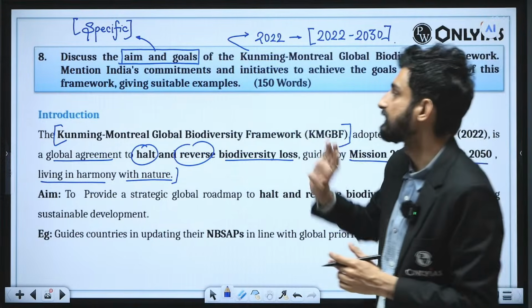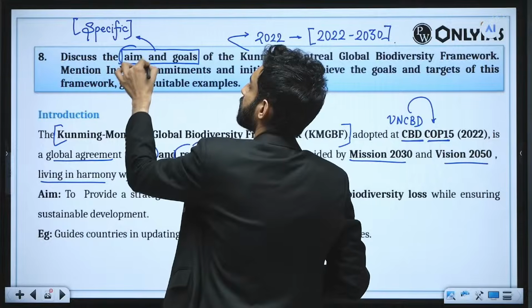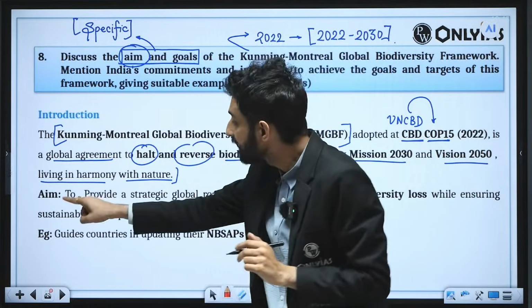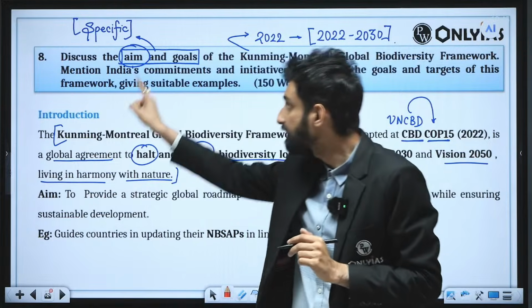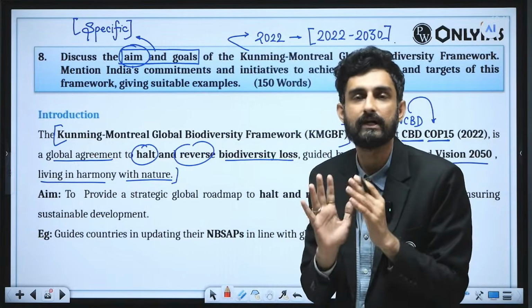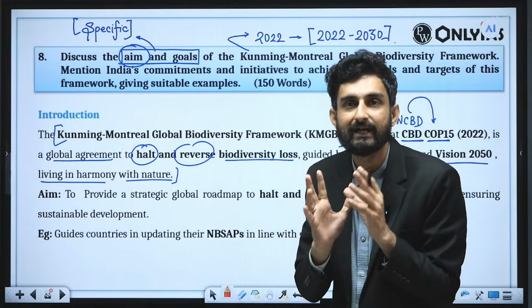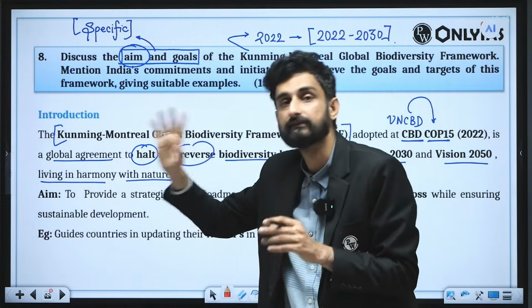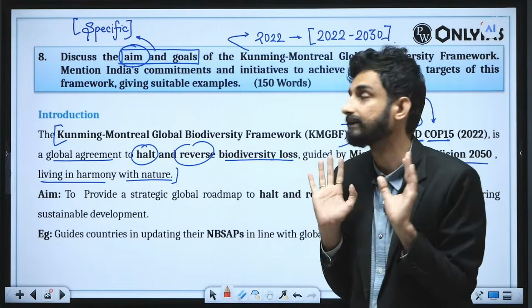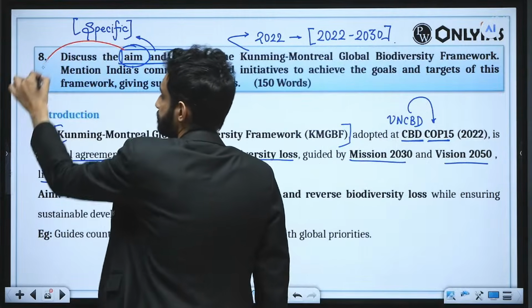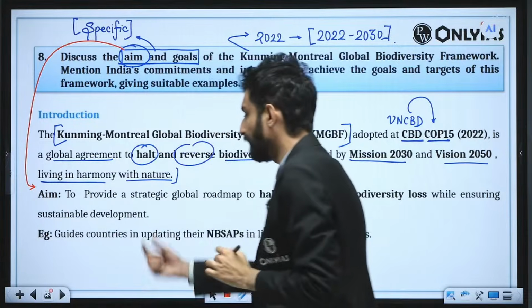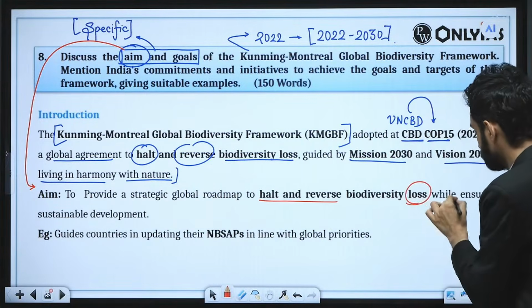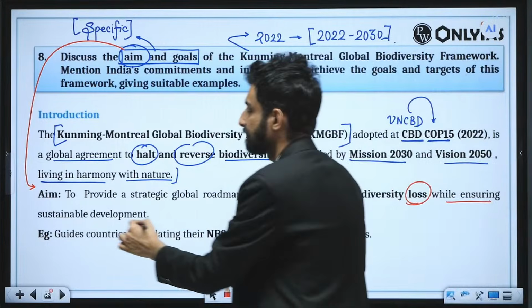Again, since the question is asking for the aim, we will use this same heading so that the examiner will know that we are writing what has been asked. This is how good answer writing should be. You should try to make the headings and take the keywords from the question itself. This is the first principle of answer writing. So the aim is to provide a strategic global roadmap to halt and reverse the biodiversity loss while ensuring sustainable development.